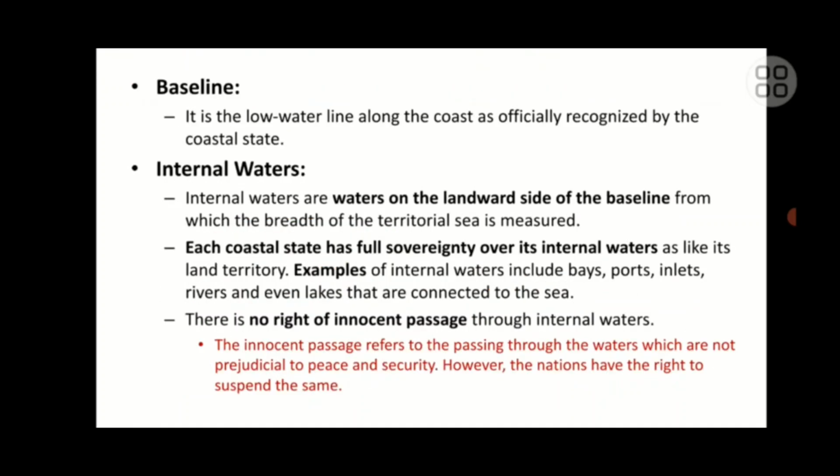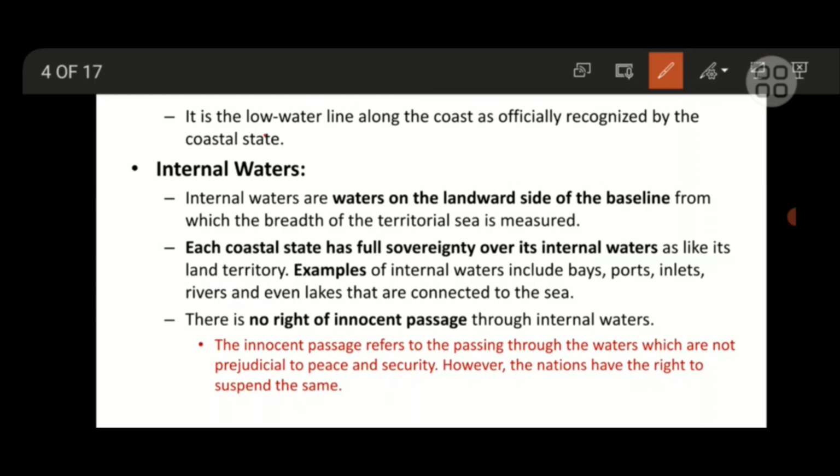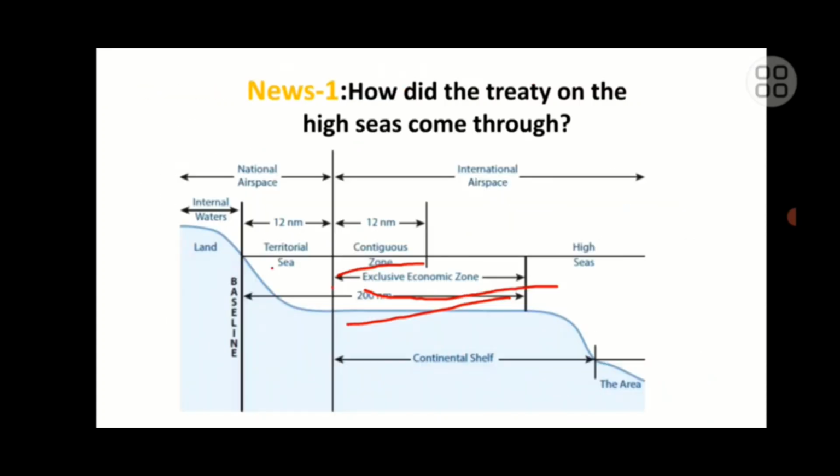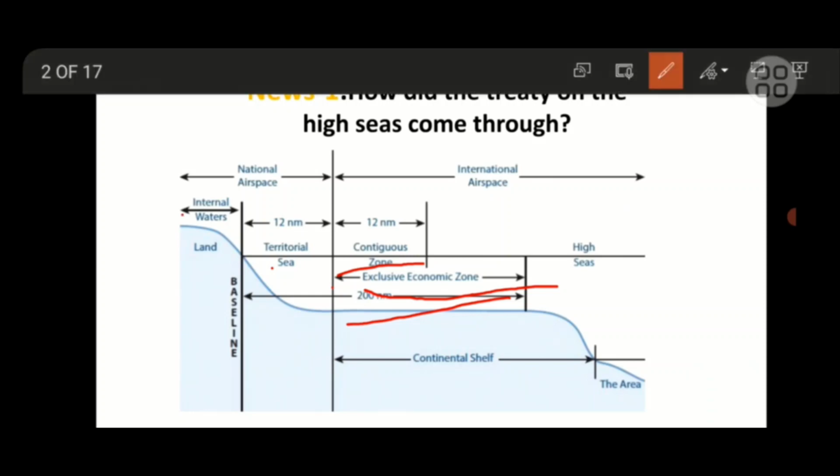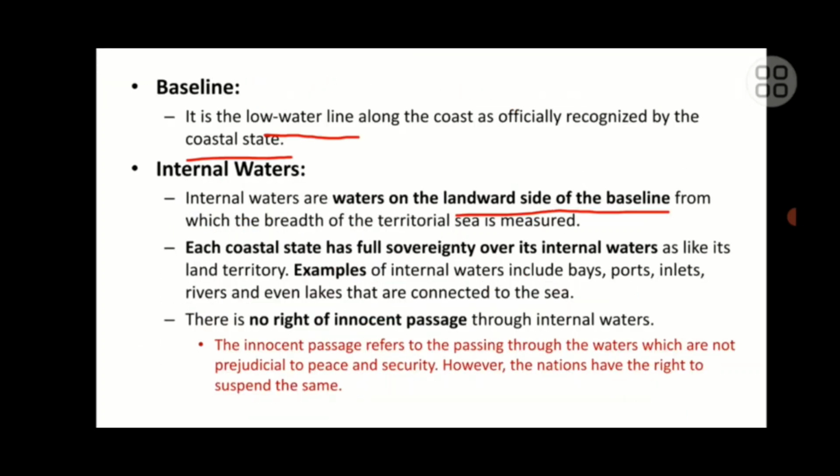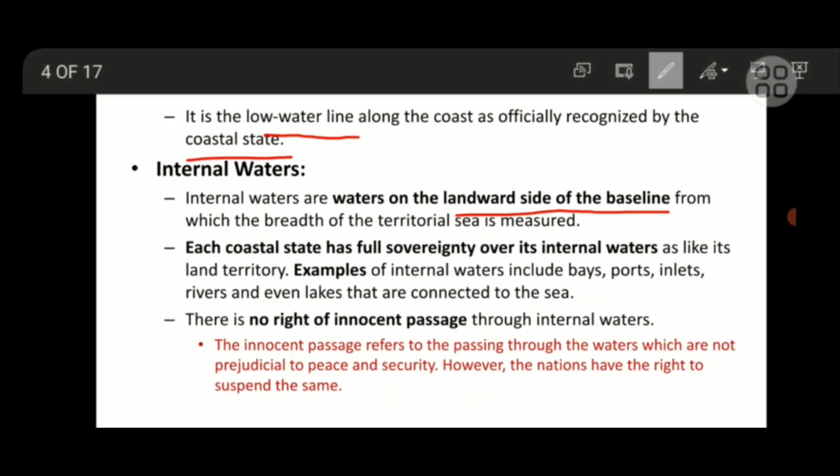First of all, you need to know about the baseline, which is a low water line along the coast, and it is officially recognized by that particular coastal state. Internal waters are the waters on the landward side of the baseline. So this is the area of internal waters, and this is the baseline. These are the waters on the landward side of the baseline from which the breadth of the territorial sea is measured.